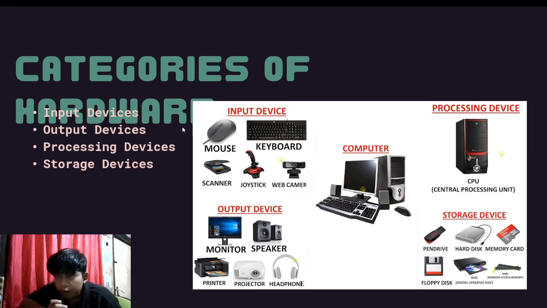Input devices are, for example, mouse, keyboard, scanner, joystick, and webcam. Output devices are monitor, speaker, printer, projector. The processing device is the CPU, central processing unit. Storage devices are pen drive, hard disk, memory card, floppy disk, DVD, and RAM.